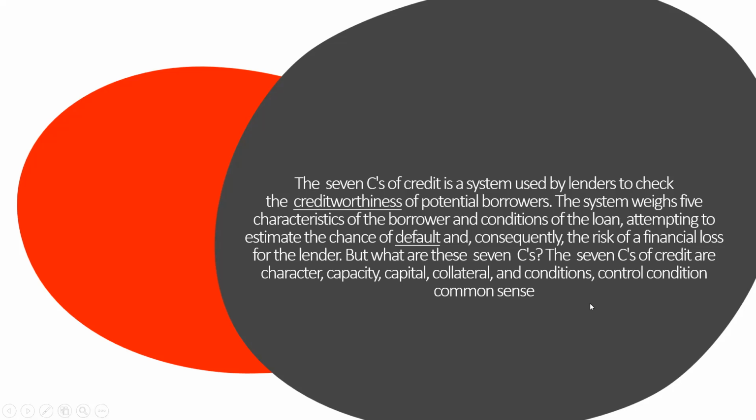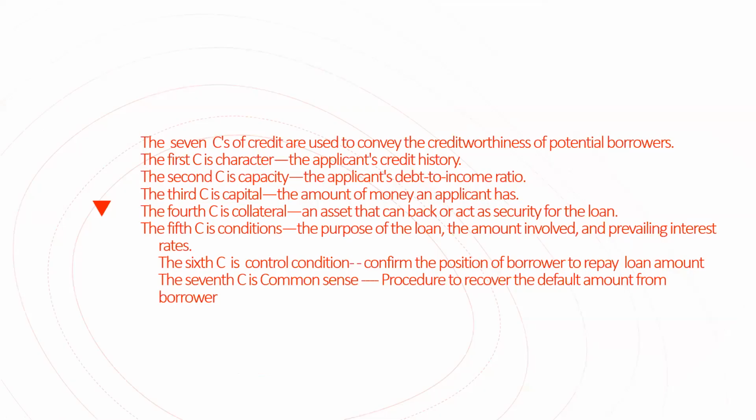Next one, common sense. Let's suppose I see a man to whom I'm going to give some amount of money, 5 lakh or 10 lakh. There is a kind of perception, or intuition or opinion, that comes into our mind, whether he or she will be able to pay back or not. That is common sense. So these are the 7 C's which are checked by the lender before providing money to the borrower. They are also saying what I've explained to you.